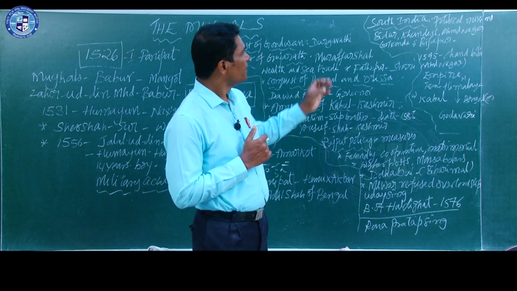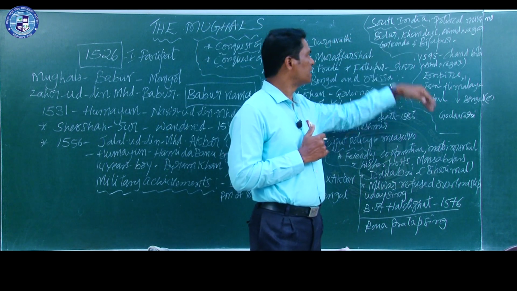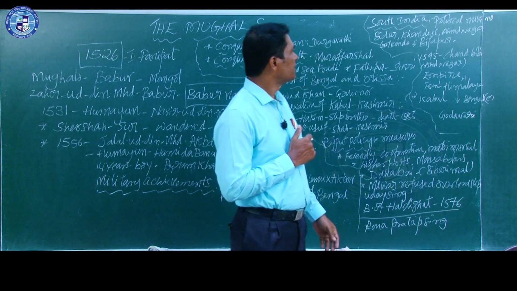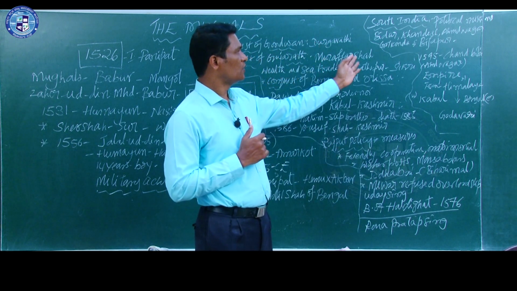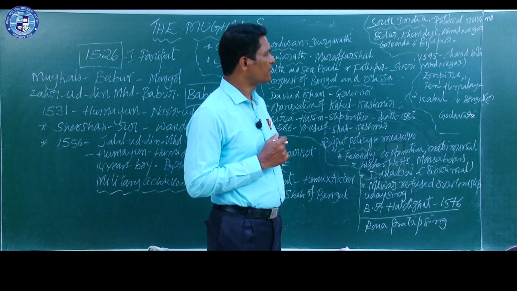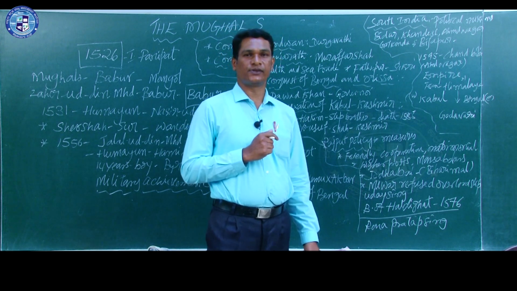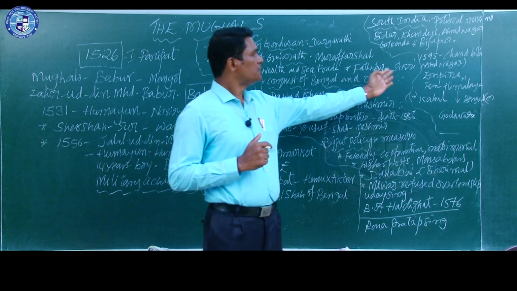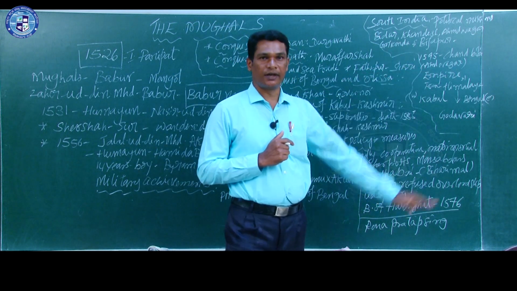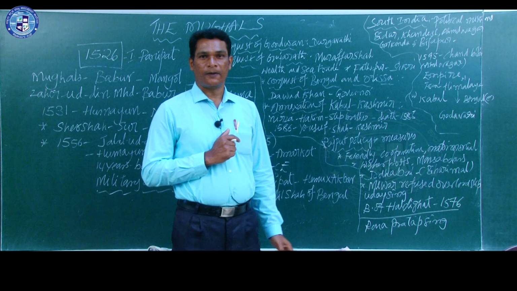But some of the provinces like Bidar, Khandesh, Ahmednagar, Golconda, Bijapur, only a few accepted his overlordship.